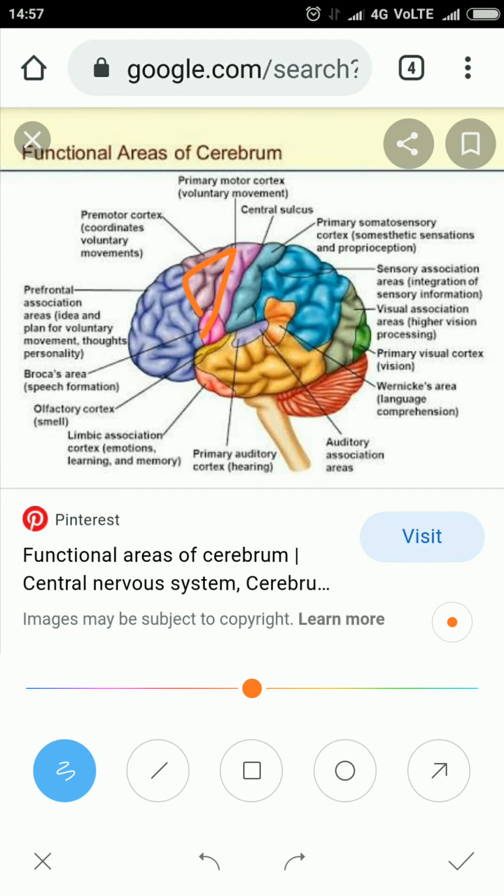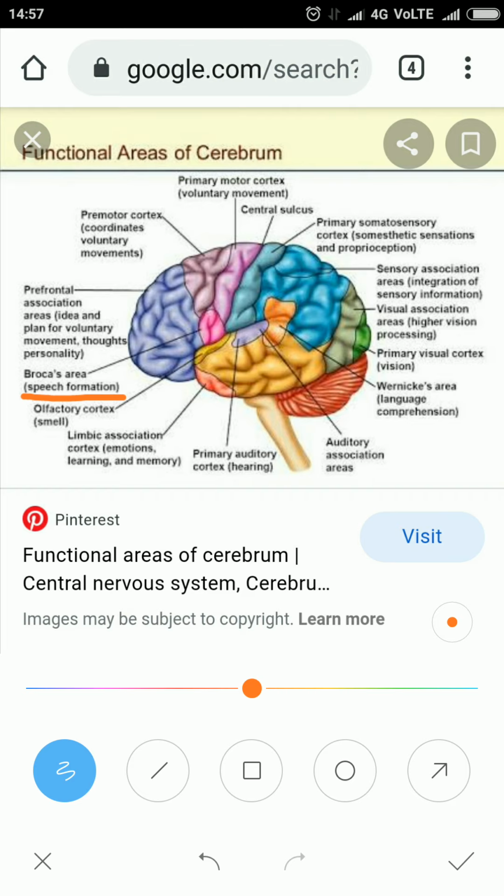Accordingly, some response is formed in this area. So it is the area of thought, thinking, personality, judgment. This is all related to intelligence and memory. All these things are controlled by this area, called the association area. There is one important, interesting area called Broca's area. This area, the pink color you can see, is the motor speech area.